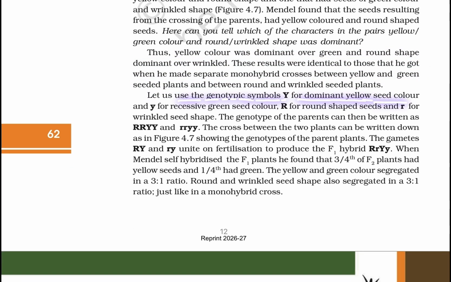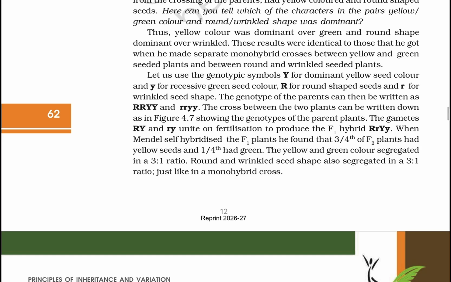Let us now see the genotype: capital Y for dominant yellow seed color and small y for recessive green seed color, capital R for round shaped seeds and small r for wrinkled seed shape. The genotype of the parents can be written as RRYY and small r small r small y small y. The cross between the two plants can be written down in the figure shown. Genotype of the parent plant. The parent gametes, capital R capital Y and small r small y,